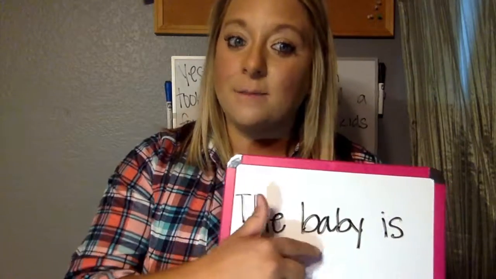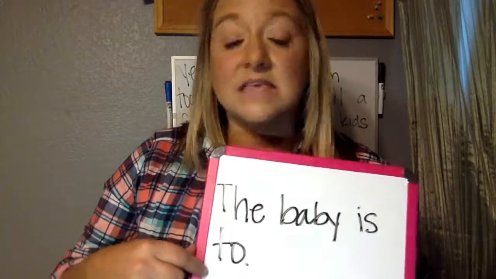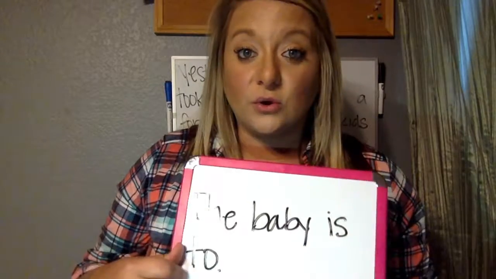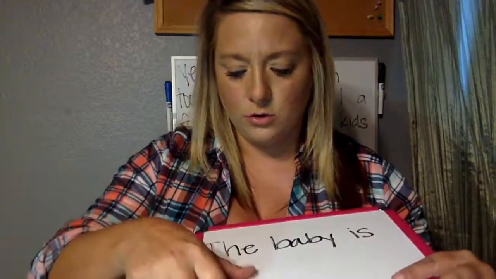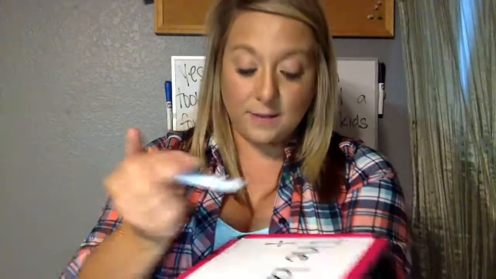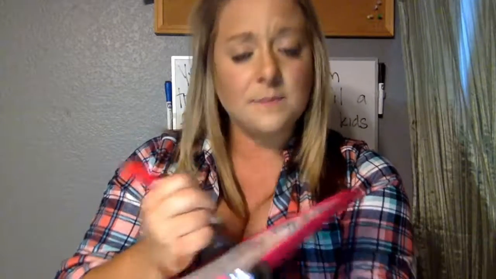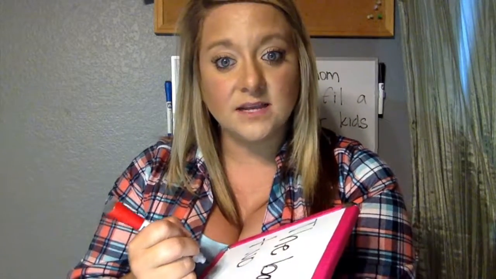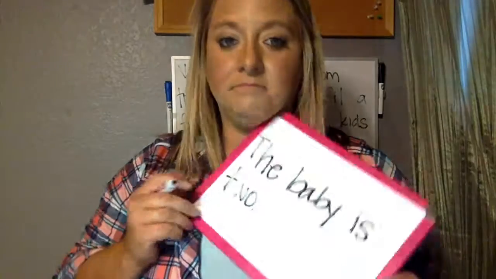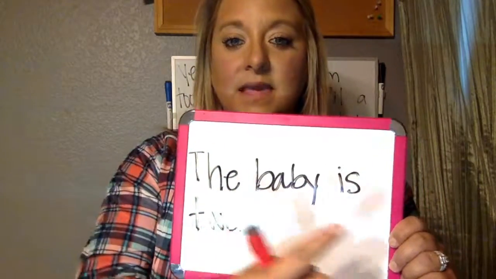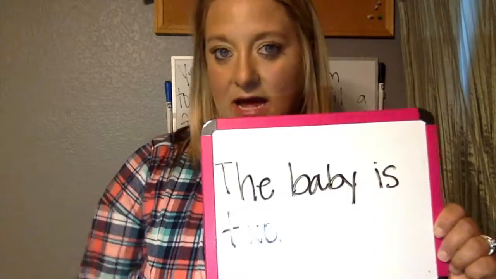But we're talking about the baby's age, and the baby is how old? 2. So how do you spell 2? T-W-O. Good job. And what was the punctuation that we said was at the end? A period. Good. The baby is 2, period. Good job.